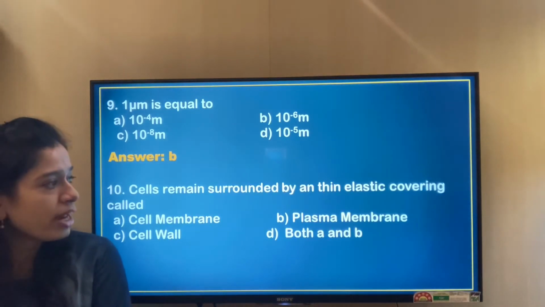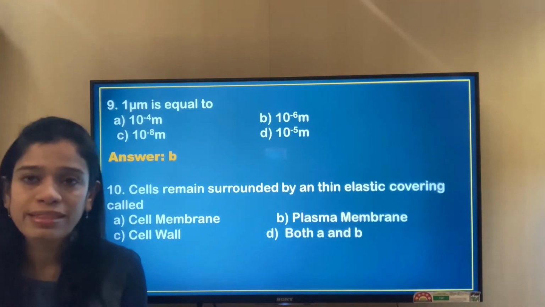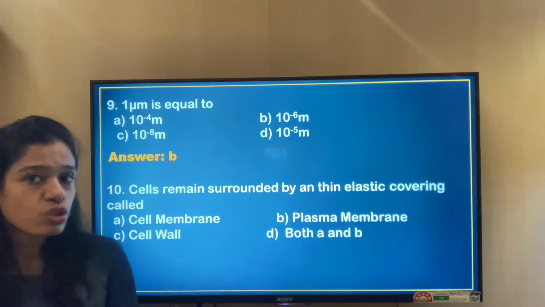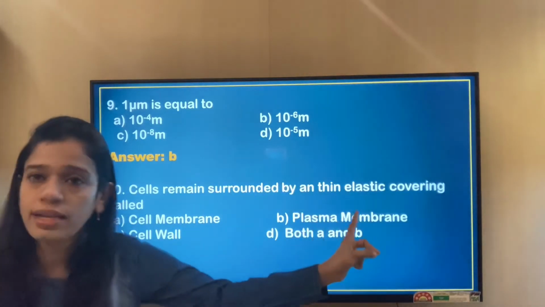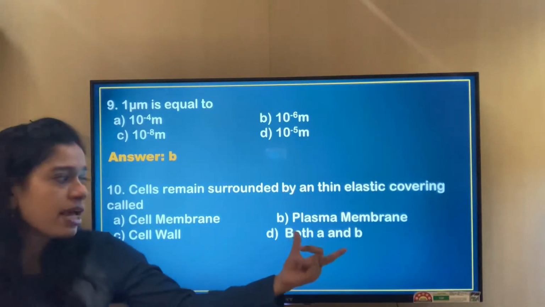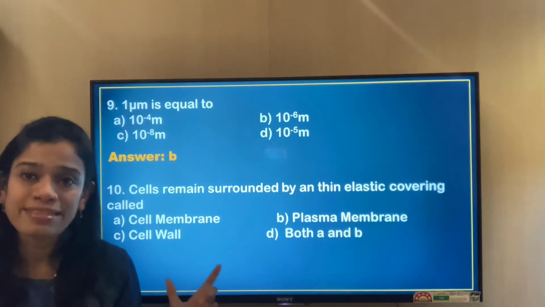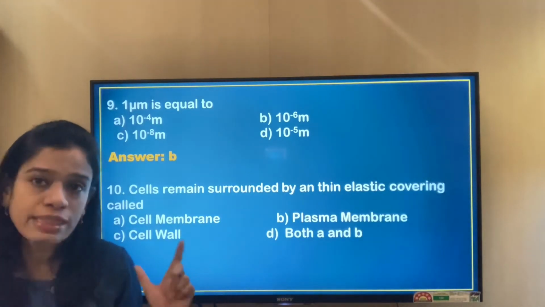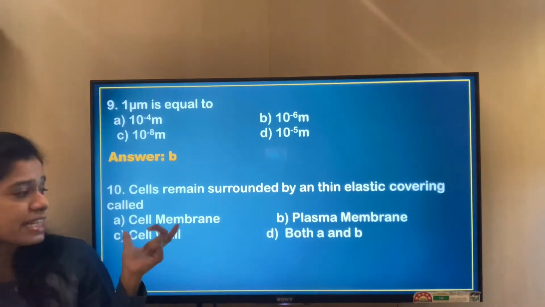Cells remain surrounded by a thin elastic covering. So all the cells remain surrounded by a thin elastic covering. You should remember this adjective that has been used for this covering, that is thin and elastic. If it is thin and elastic, it should not be a cell wall, because we all know that cell wall is thick and rigid. It is not at all thin and elastic. Plasma membrane or cell membrane.